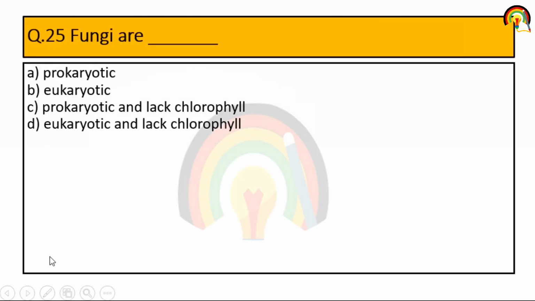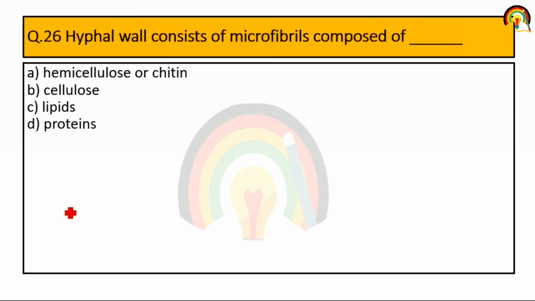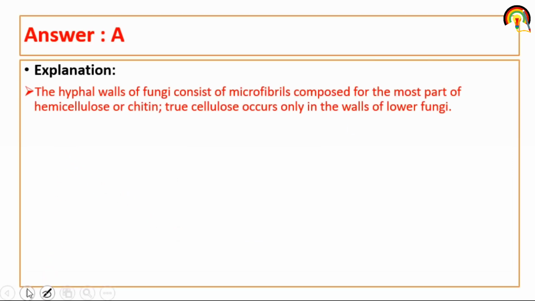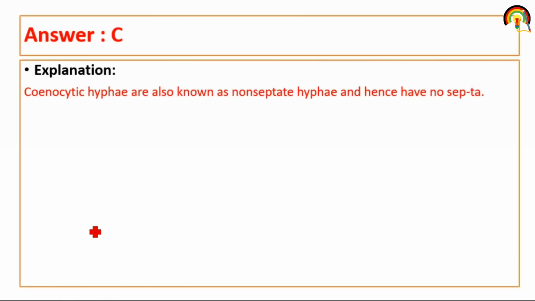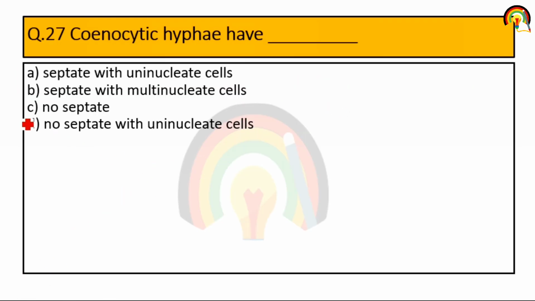Next one. Fungi are prokaryotic? No. Eukaryotic? Yes. Prokaryotic and lack chlorophyll? No. Eukaryotic and lack chlorophyll. So fungi are eukaryotic and lack chlorophyll. So it's the fourth one. Next. Hyphae cell wall consists of microfibrils composed of? In the case of the hyphal wall, it consists of hemicellulose or chitin. Next one. Cenocytic hyphae have? Cenocytic hyphae are also known as non-septate hyphae. Non-septate means no septa. So cenocytic hyphae have no septa.